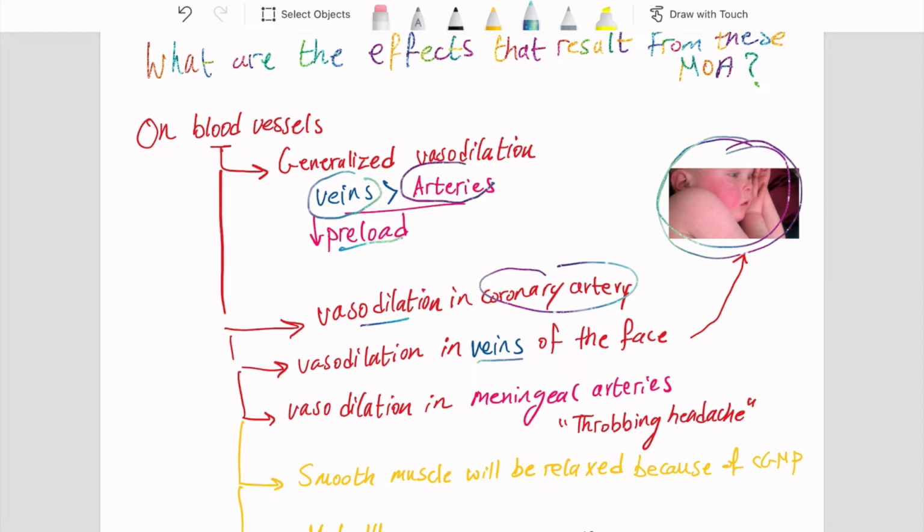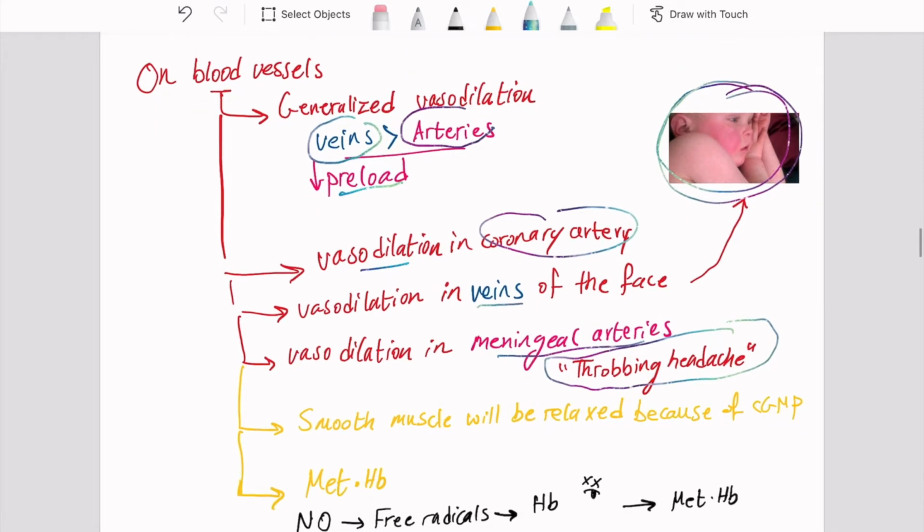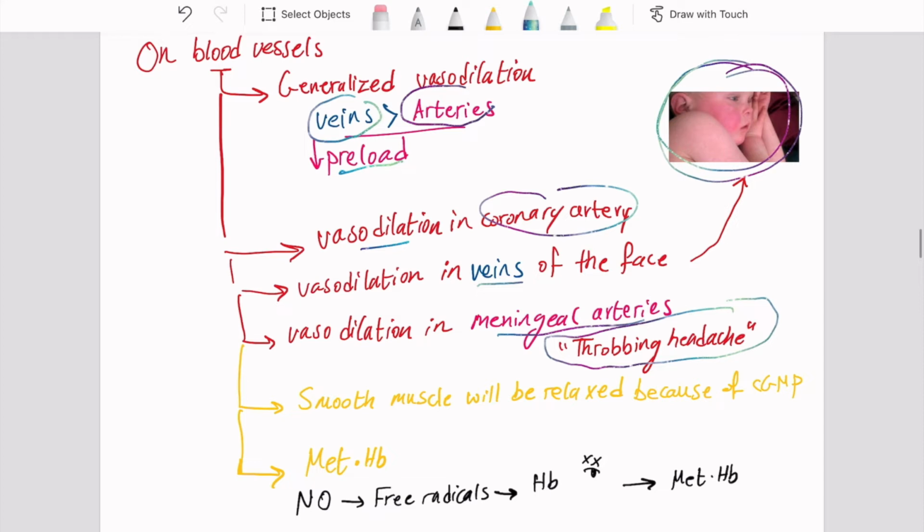Now, vasodilation again in the meningeal arteries, which will lead to throbbing headache. So the patients will come to you saying that after I took the drug you prescribed for me, I had throbbing headache. This is because of the vasodilation that's happening in the meningeal arteries.